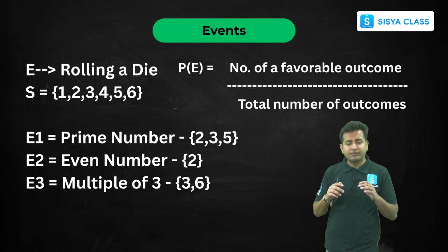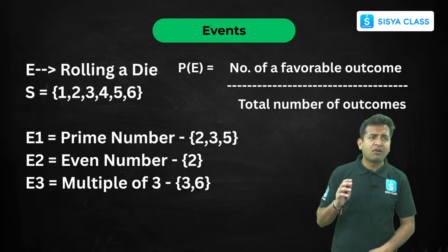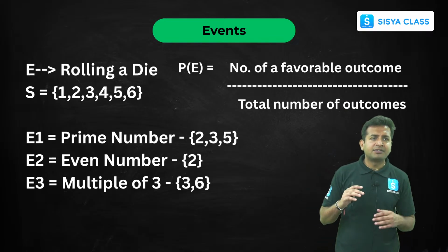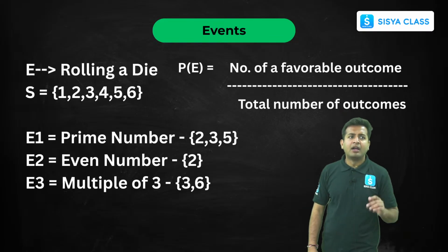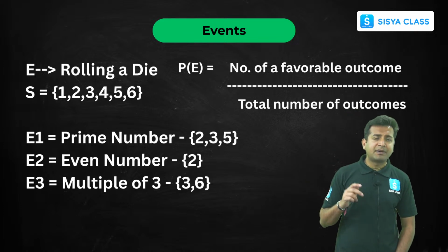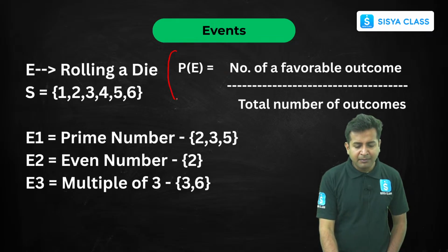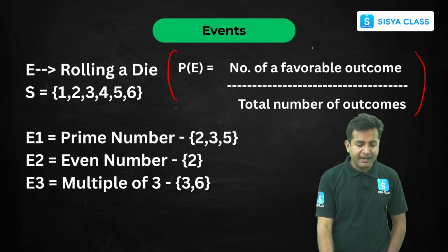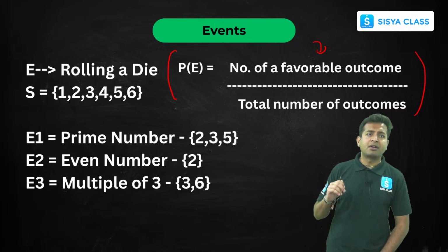Now someone says we want the prime numbers to come. What is the probability that a prime number would come? Very simple. Here is a formula: probability of an event is equal to the number of favorable outcomes upon the total number of outcomes.